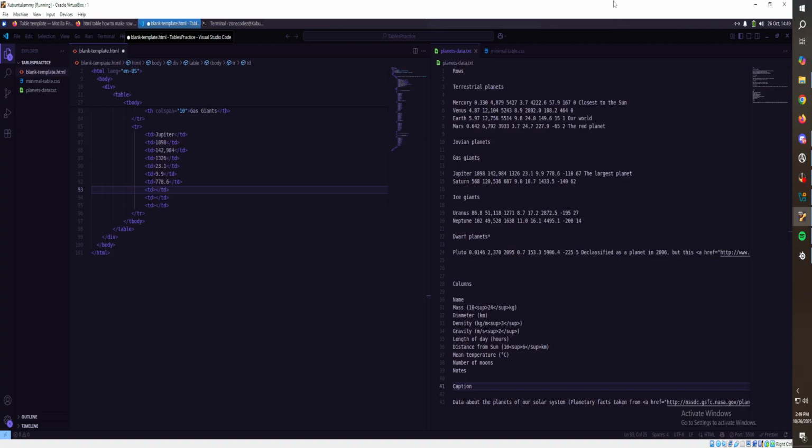Negative 110. And 67. And then the note is the largest planet. Nice.